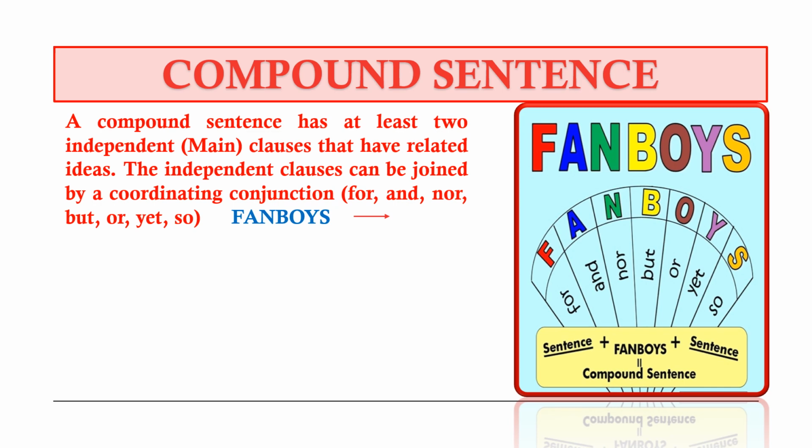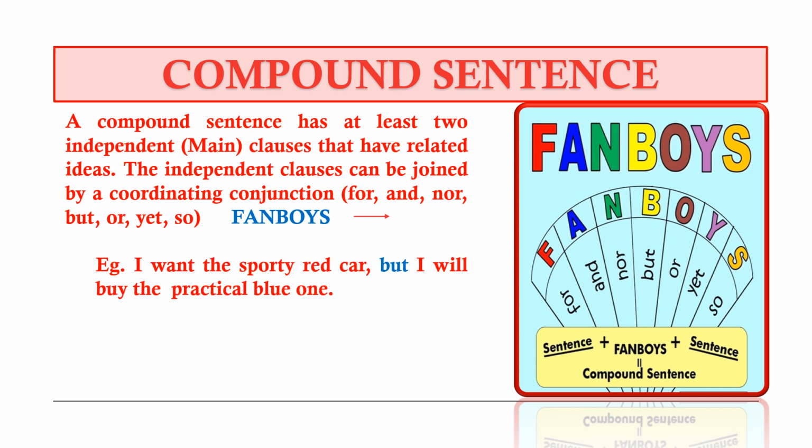For example, I want the sporty red car makes full meaning. It's a main clause. I will buy the practical blue one, again making full meaning. Another main clause. But now it is joined by the coordinating conjunction but to make it a compound sentence. So your compound sentence is two or more main or independent clauses joined by a coordinating conjunction.